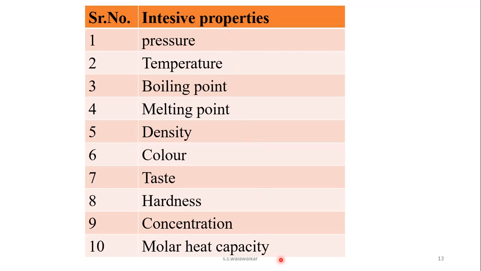And now we will discuss in detail the difference between extensive property and intensive property. So suppose this container is there, and in this container a gas is enclosed. N moles of a certain gas are enclosed in this container, and the gas has a pressure P, a temperature T, and a volume V, and N is the number of moles present in this container.